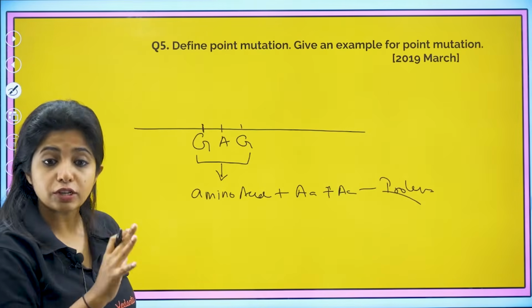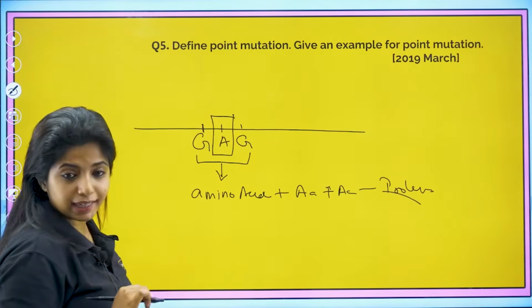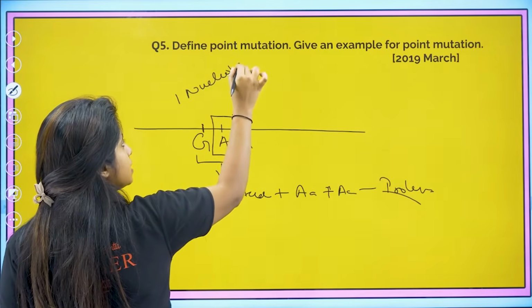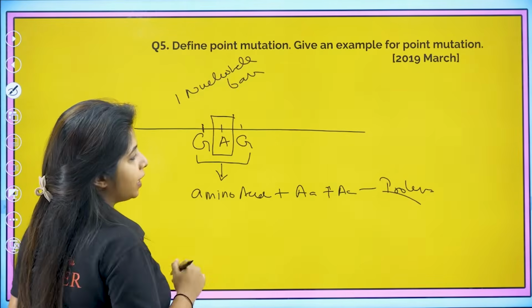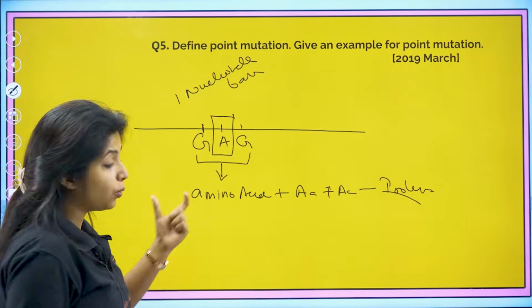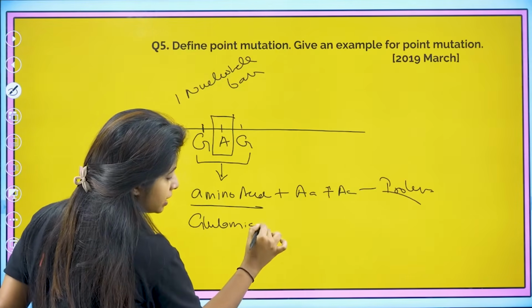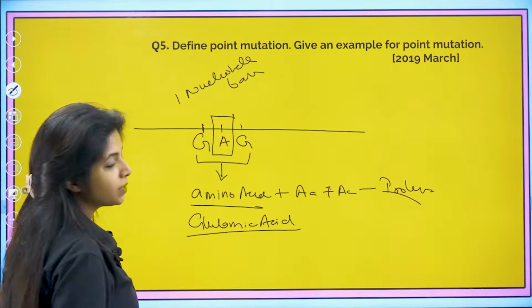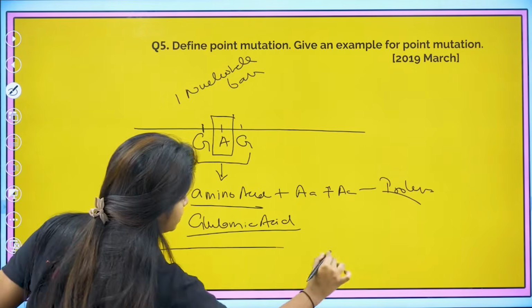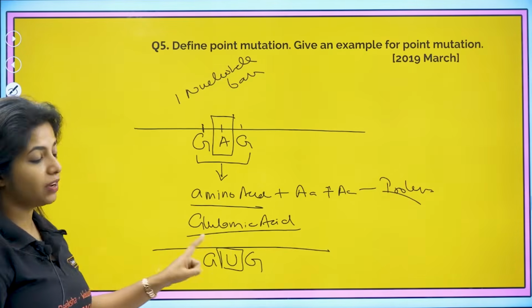Now over here there is a fluctuation, a point mutation. Point mutation means at one nucleotide base there is a mutation. Let me tell you what amino acid it was coding before. It was coding glutamic acid. Now this has changed to what? Instead of GAG, now it is GUG. So there is a point mutation that has taken place over here.